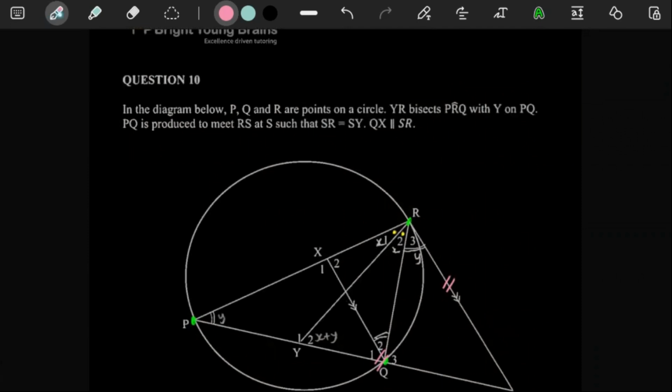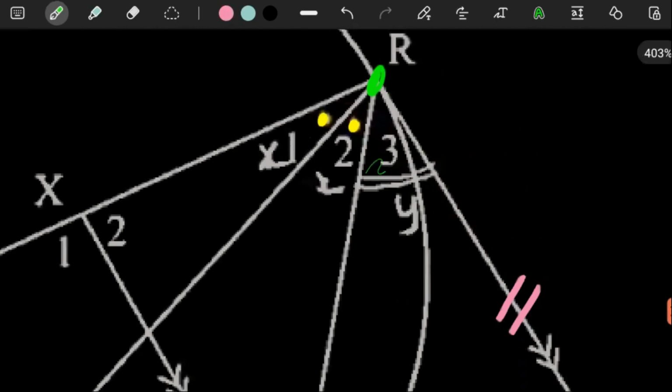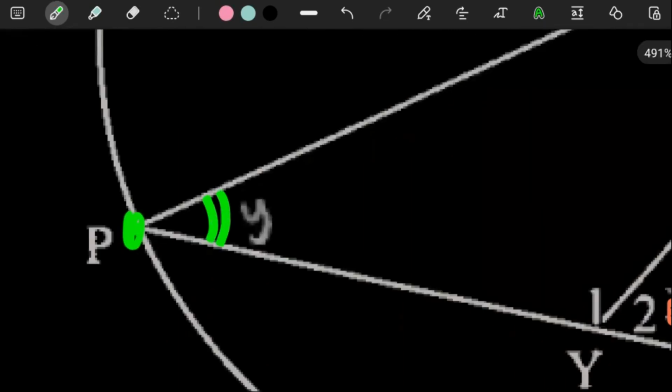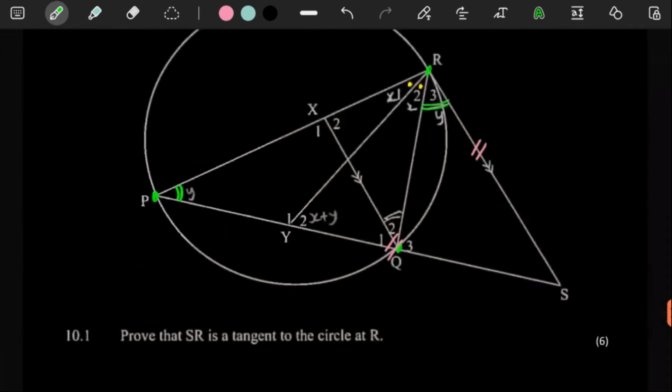Well, as we're saying, if you're going to prove that that's a tangent to your circle here, you're definitely going to have to prove that this angle here is equal to whatever this angle is over there. So yeah, we have to be a bit creative.